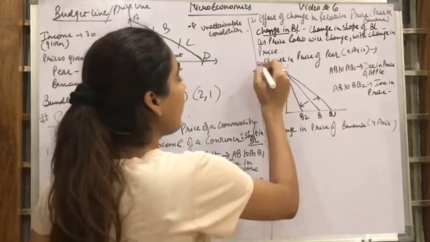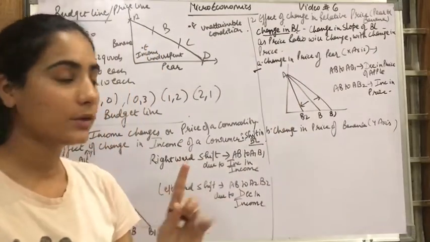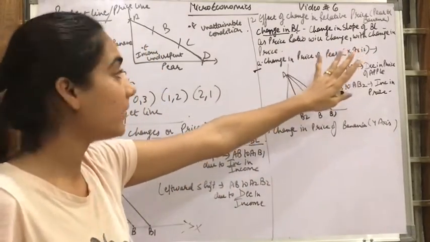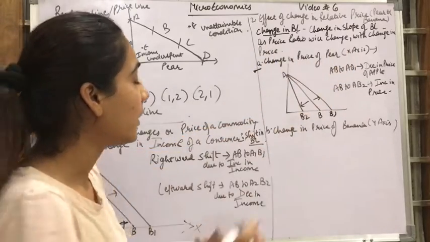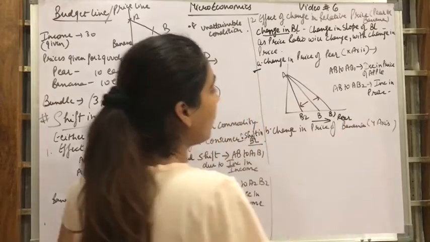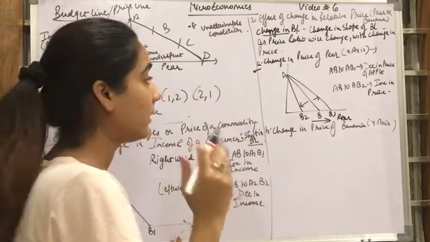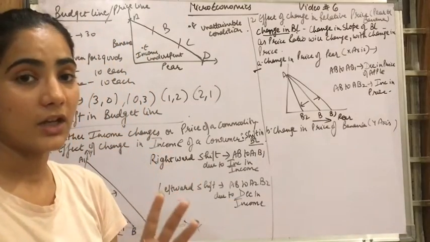Now first option is change in the price of one good, and the first good I am taking is the pear. Change in the price of pear. The pear is on the x-axis. So what will happen? AB is the earlier budget line. Now the price of pear has changed.